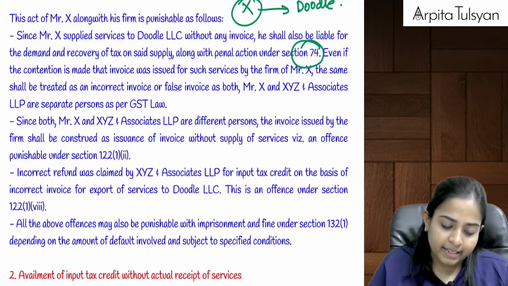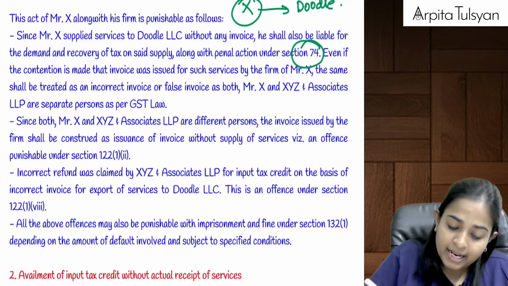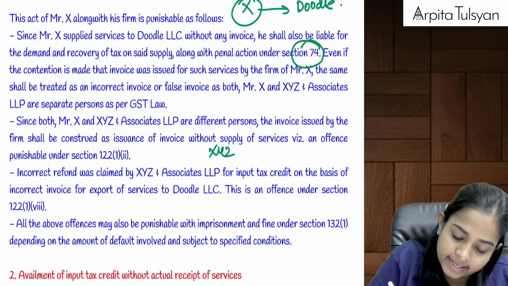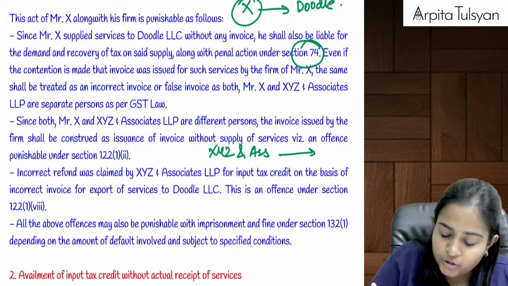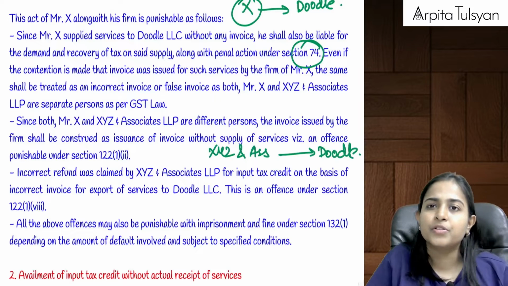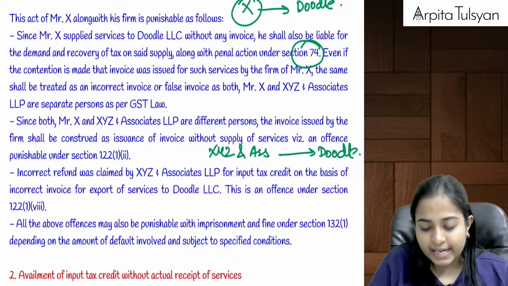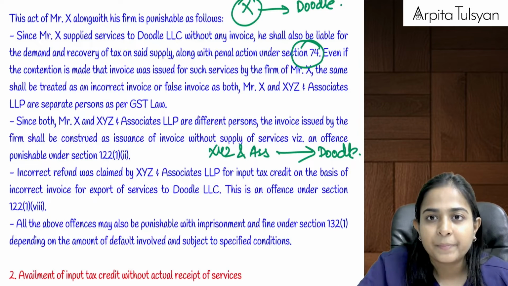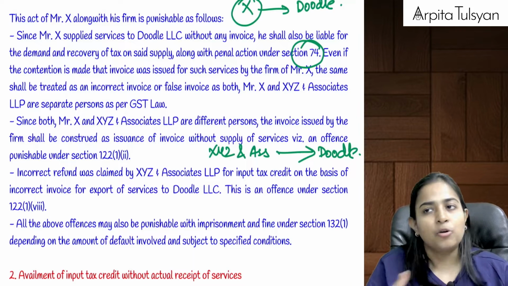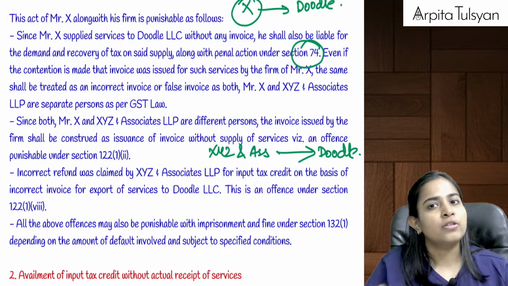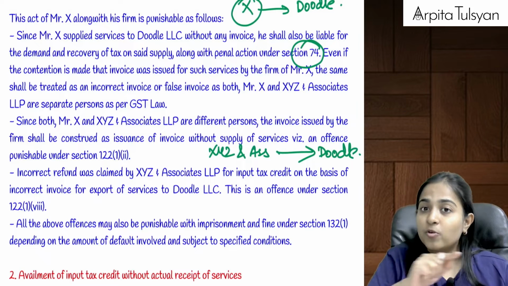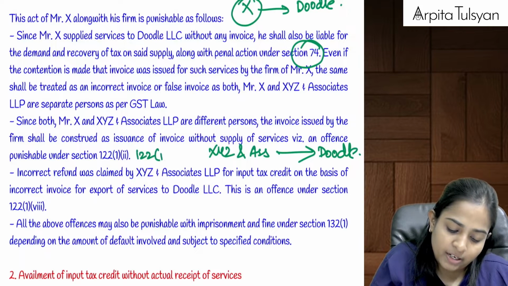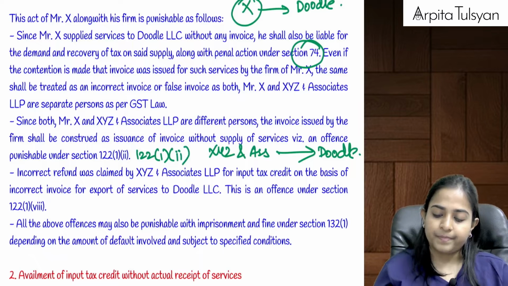Okay, then the next one. Can we say about who actually gave the invoice? XYZ and Associates gave the invoice to Doodle, but did it actually give any service to Doodle? No. So can we say fake invoice was issued without supply. Now, since there is no supply, no section 7, so no 73/74. If no 73/74, can it come under 122? Yes, it can come under 122(1)(ii), that is fake invoices.